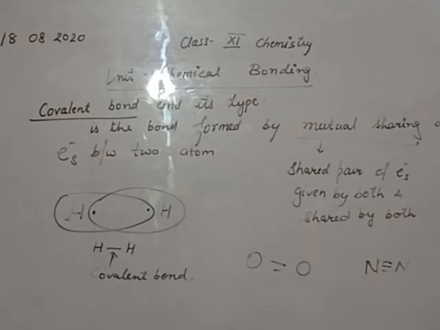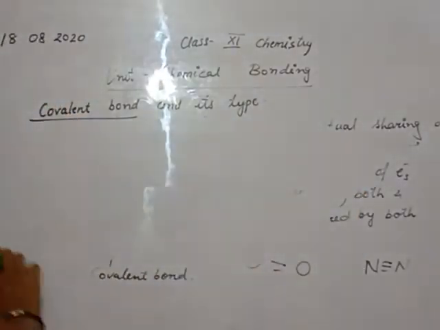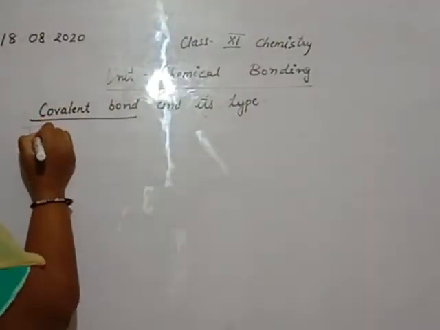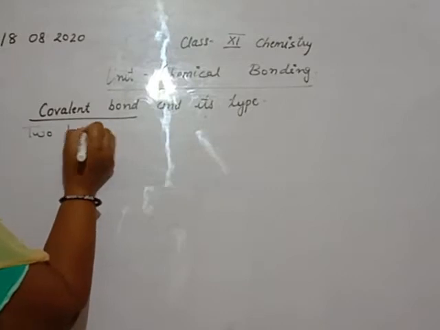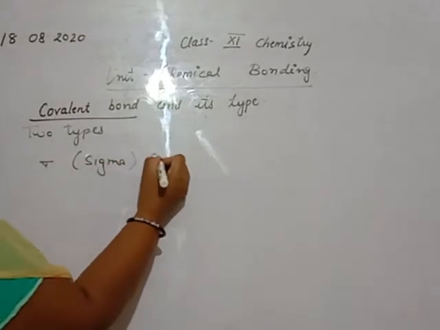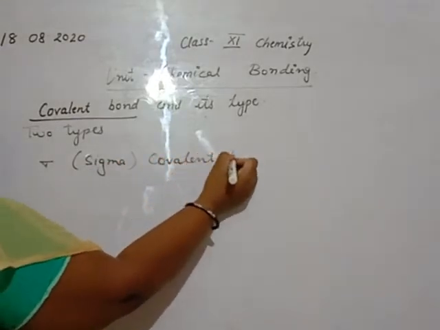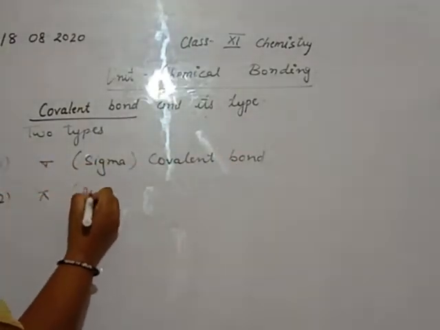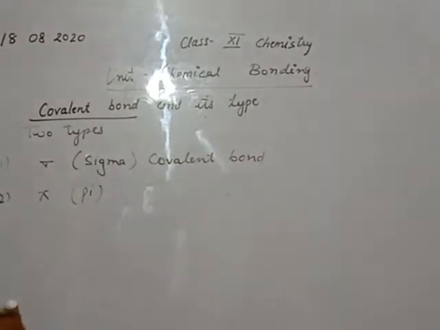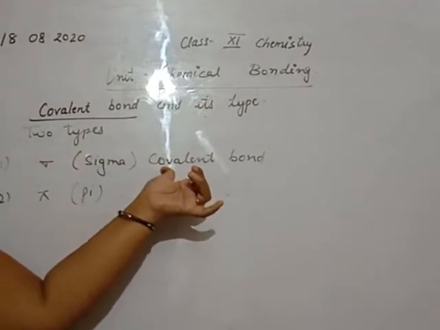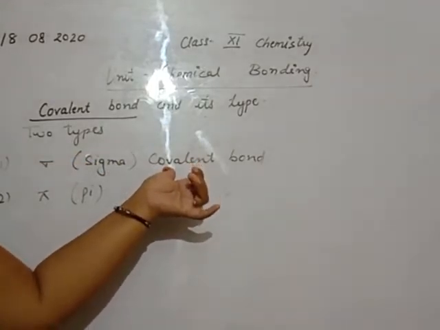But now in your 11th class, covalent bond is of two types. The first one is the sigma covalent bond, and another one is the pi covalent bond.